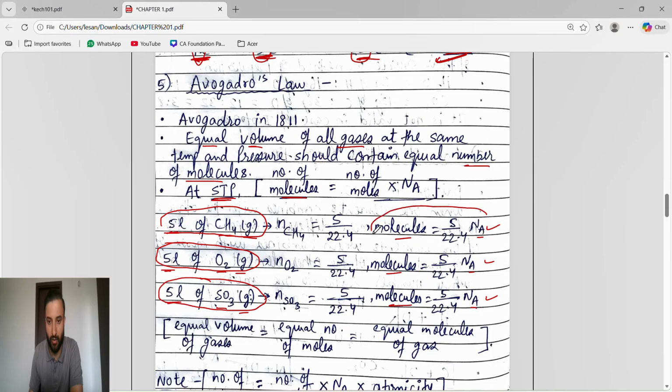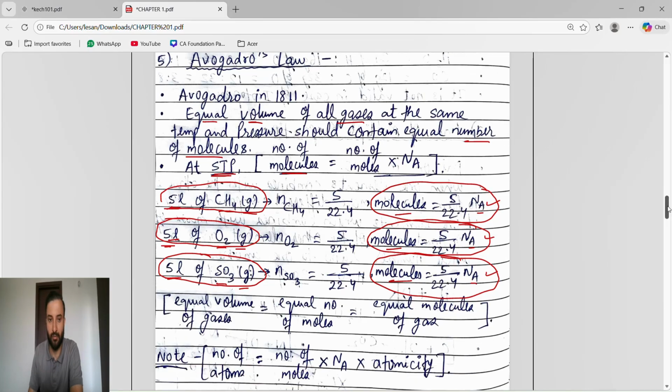We find the number of molecules by taking number of moles into Avogadro number. The number of moles means given volume divided by 22.4. That's why we want the same temperature and pressure, so 22.4 remains the same, and Avogadro number remains the same for all.